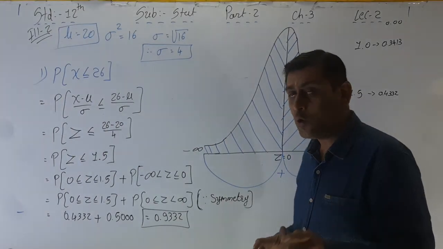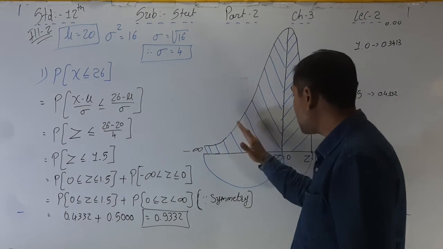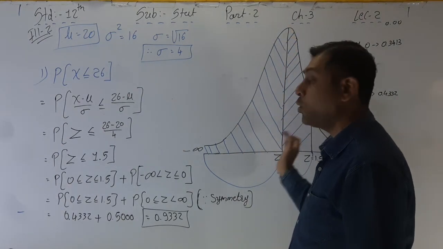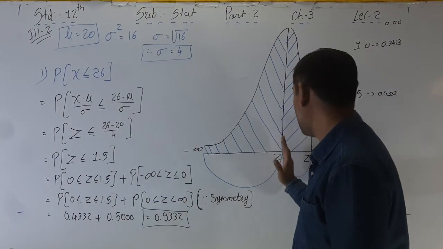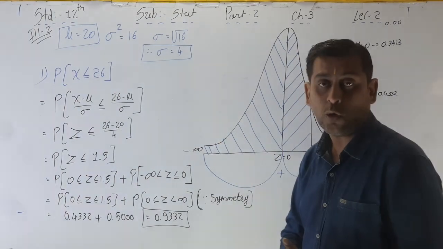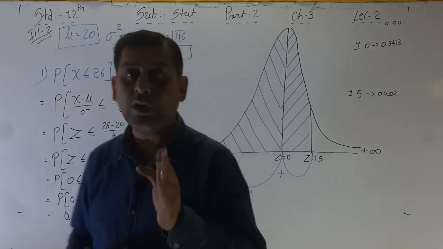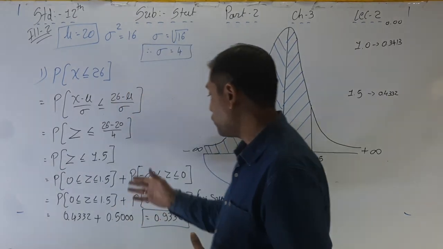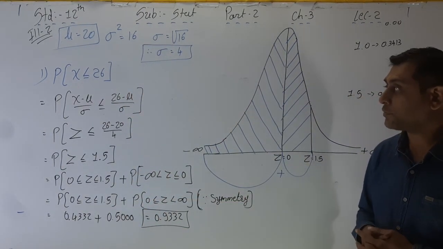When the areas lie on both sides of the perpendicular, you have to add these two areas, 0 to positive as well as 0 to negative, and that is your final answer. So please write down the first point.